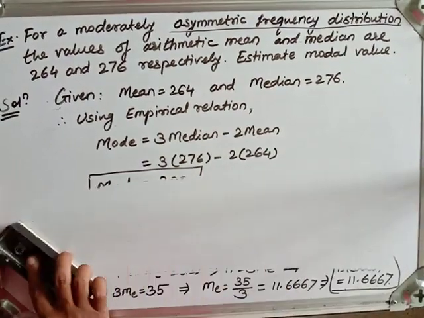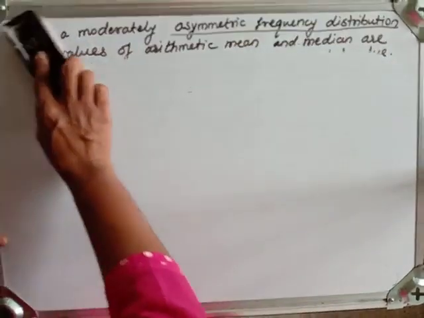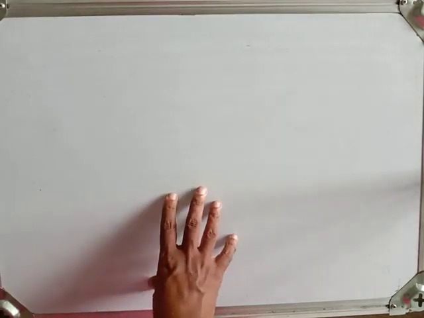As I taught you previously also, the total frequency of a frequency distribution can be subdivided into various numbers of parts. Basically it is divided into 4 equal parts, 10 equal parts, and sometimes 100 equal parts. If it is subdivided into 4 equal parts, that is known as quartiles.